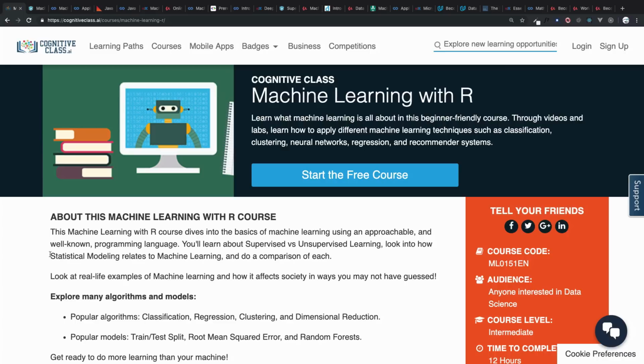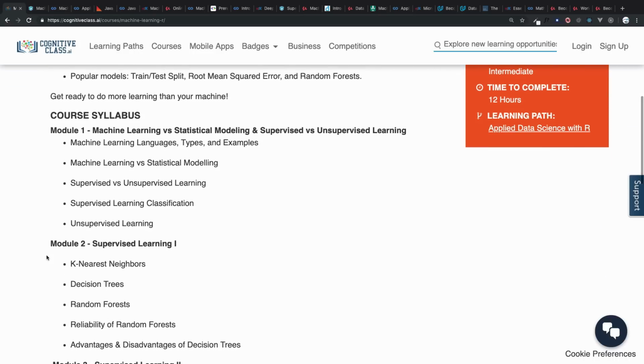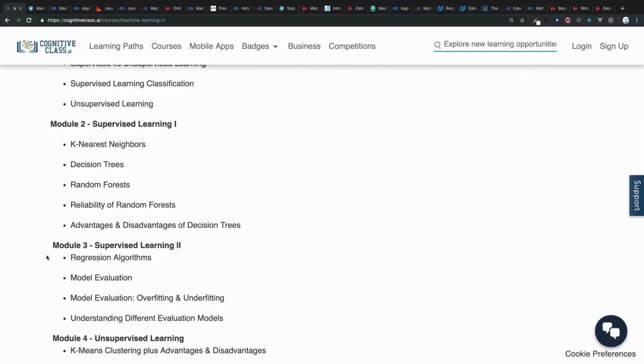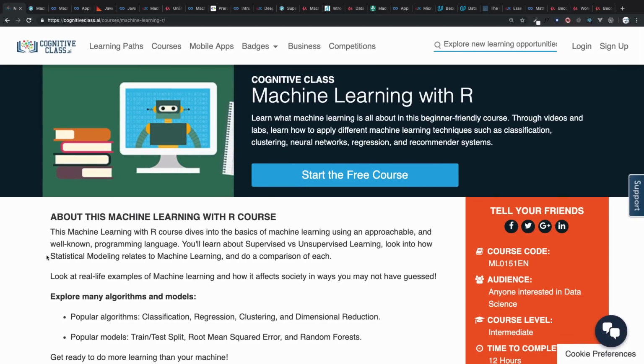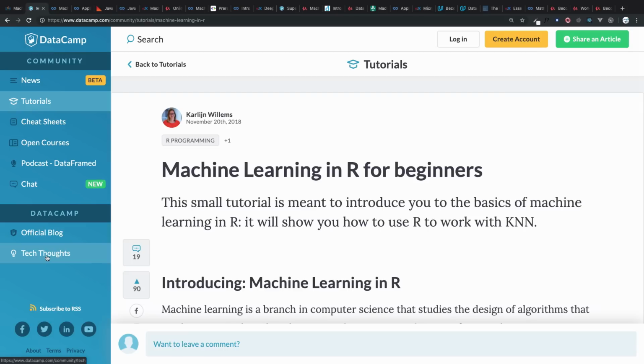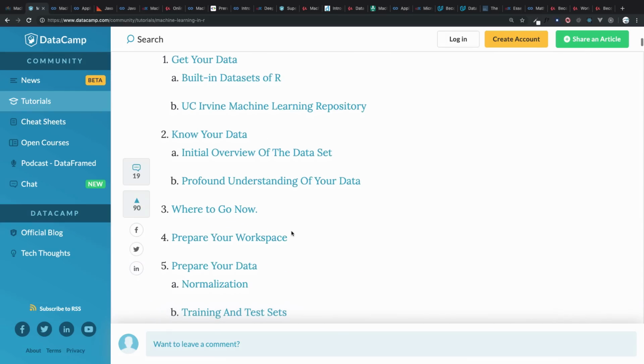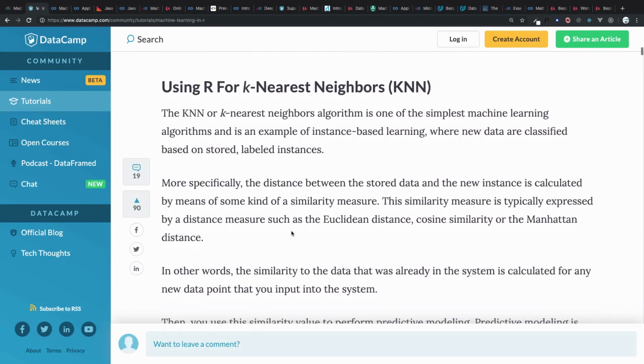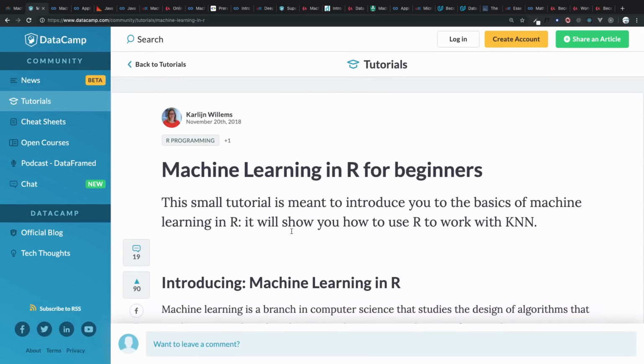So let's start with cognitiveClass.ai. This is a course for machine learning using R language. So you will get to know what is machine learning, supervised, unsupervised learning, and much more, but with R language. There is another course on R language by DataCamp, and you can take this course. It's somewhat similar to this course, but has lots of other resources to learn machine learning using R language.